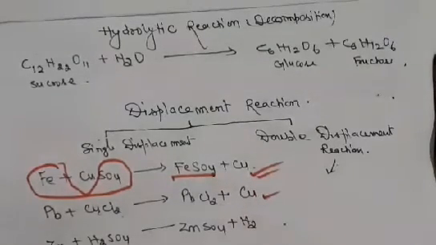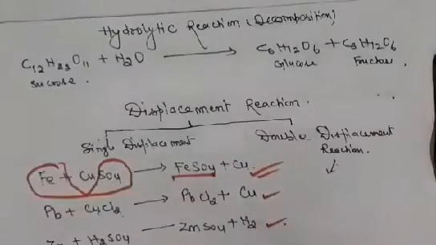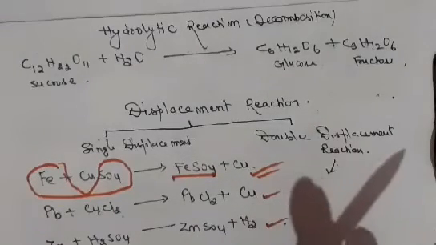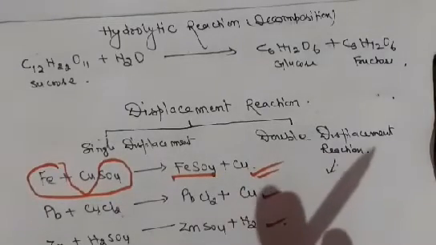So here when zinc is reacted with sulfuric acid, zinc is more reactive than hydrogen, so hydrogen is eliminated and zinc sulfate is formed. This is called a single displacement reaction, but another is called a double displacement reaction or double decomposition reaction.